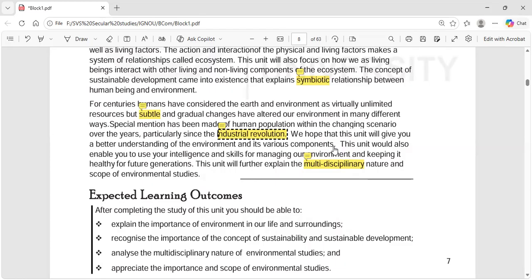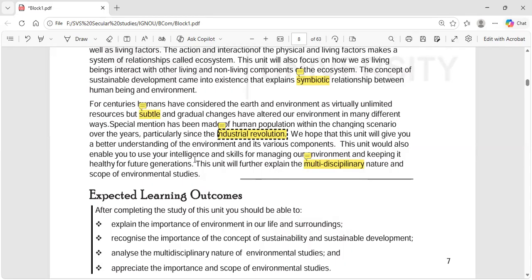We hope that this unit will give you a better understanding of the environment and its various components. This unit would also enable you to use your intelligence and skills for managing our environment and keeping it healthy for future generations. So we have to use our intelligence, right? We have to use our intelligence, and also we have to use our skills.